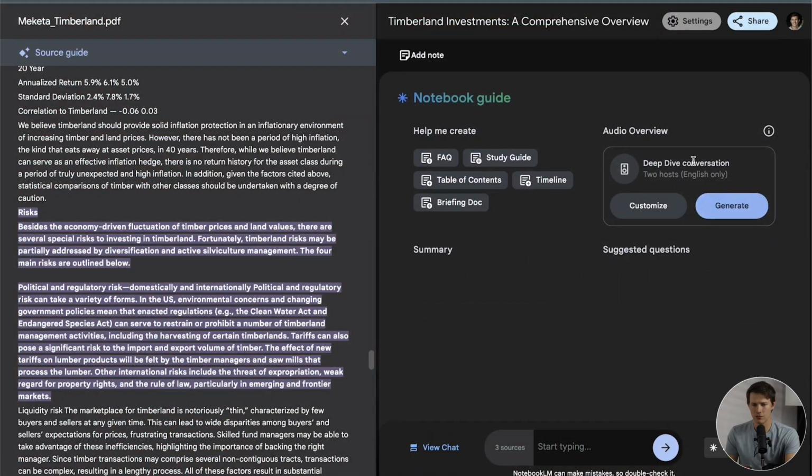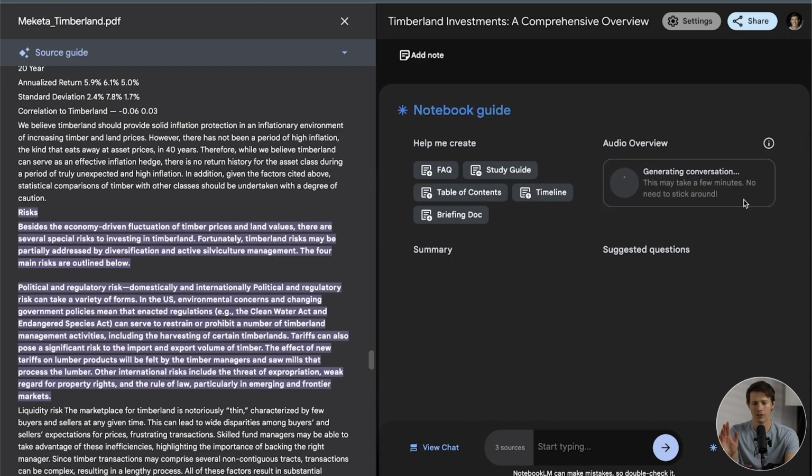And then on the bottom, if you click on Notebook Guide, let me make sure you can actually see that here. So just click on Notebook Guide, and here you can see generate a podcast. We're going to get into some more interesting ideas on how to do this. Just to start, you can click on generate.